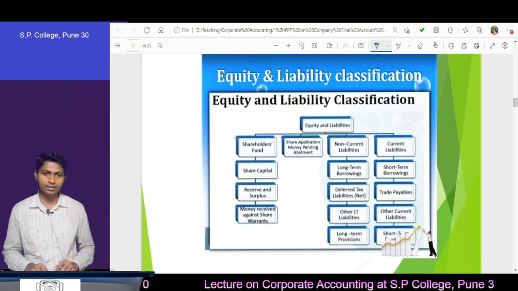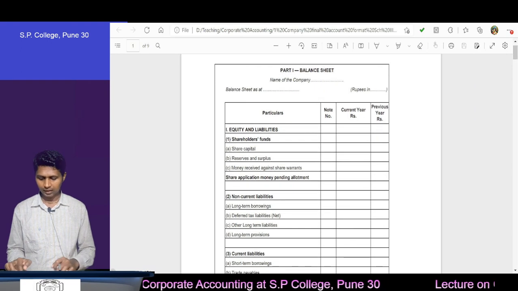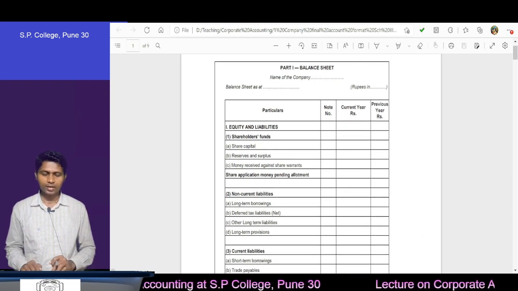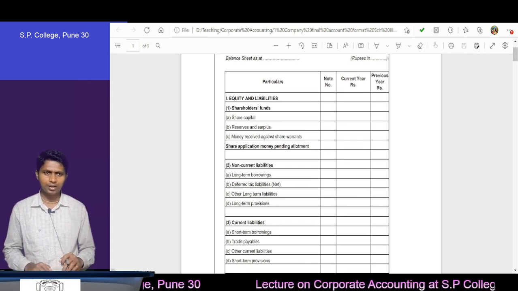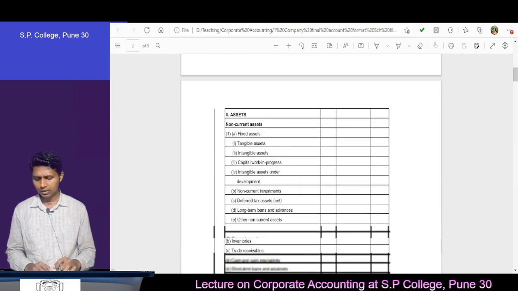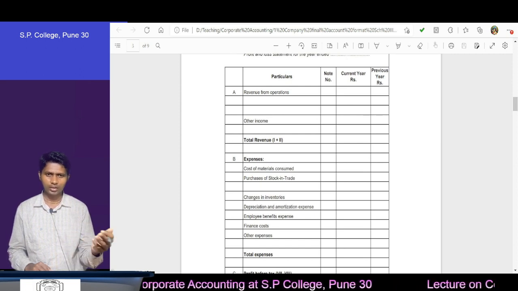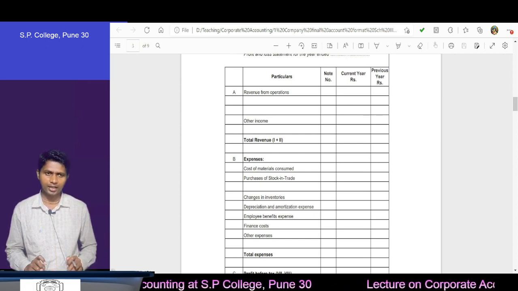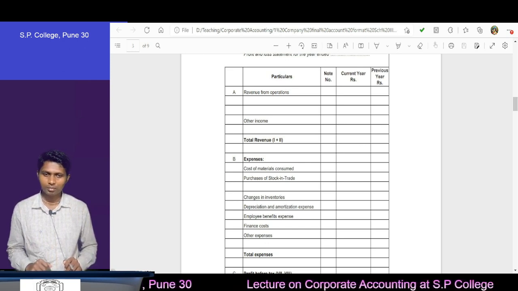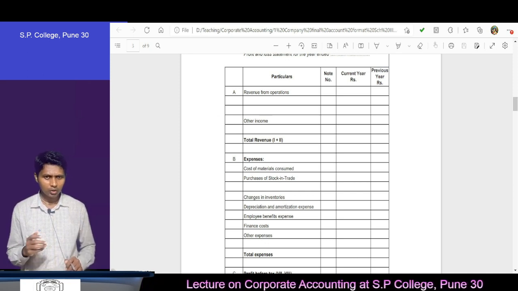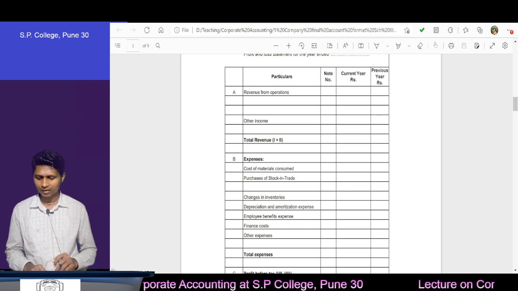Then Schedule 3, the detailed format. Now the detailed format looks like this. In it you will find so many items, sub-items, categories and subcategories. If you count, you will find around 30 to 35 categories and subcategories. How to remember all of them? Without drawing the format you cannot solve the problem. You have to remember this. Do you have any shortcut to remember this? Yes, we have a shortcut. Okay, what is that shortcut?